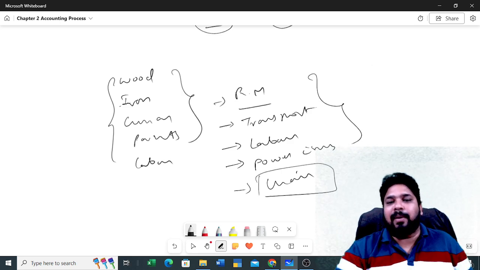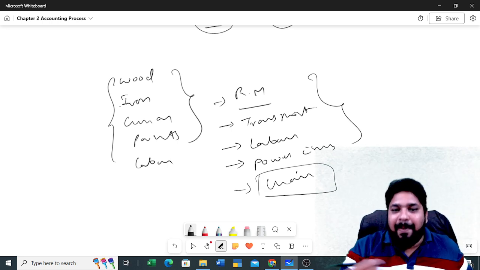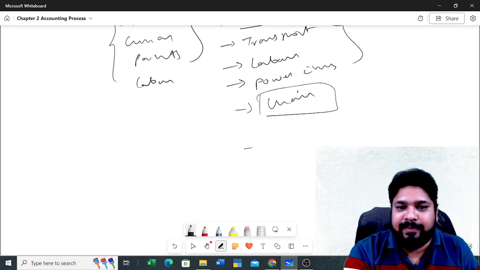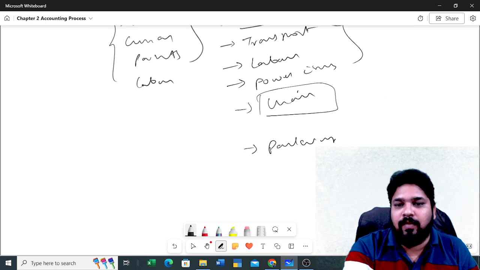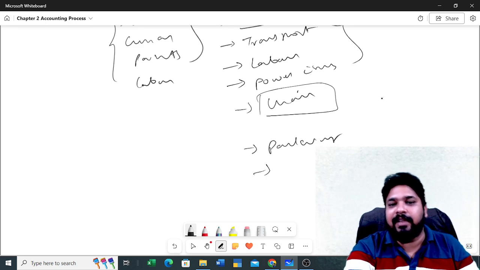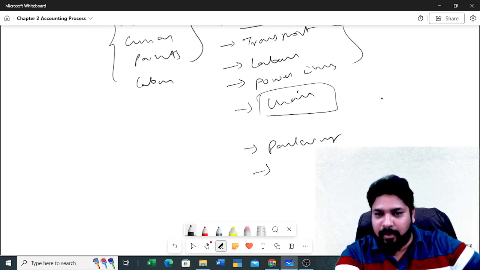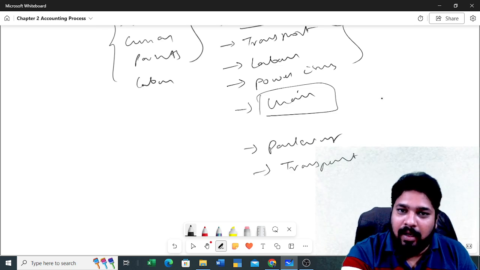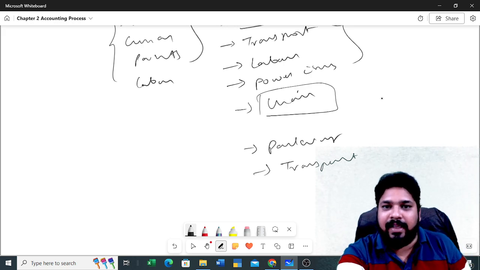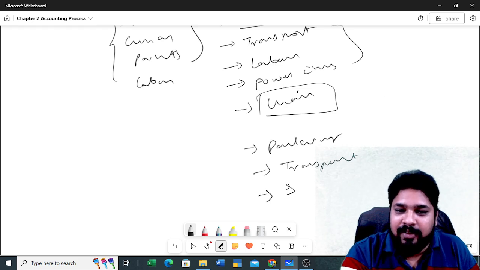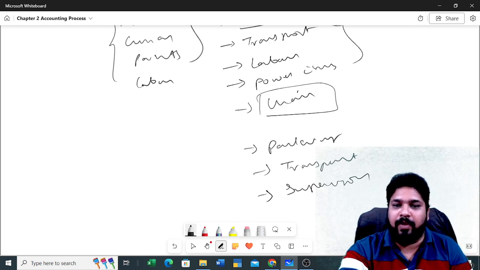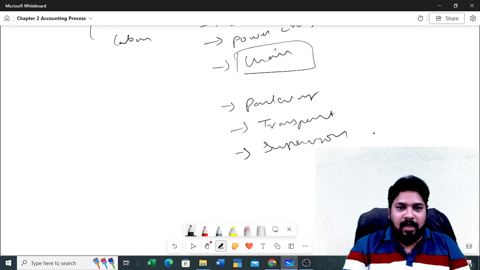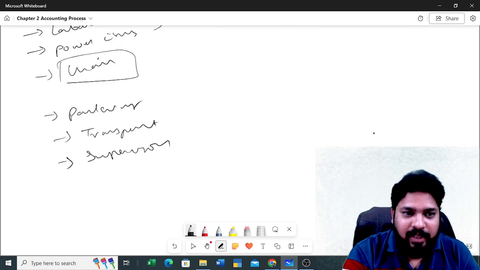Now we need to do some packing work. That means we need to wrap it, right? So packing work we need to do, and we need to send this particular item to our customer. So again transport, you can say. For looking after all this work in the factory, we should have a supervisor. For doing the billing, for invoice raising, you need to do some accounting work or office work.